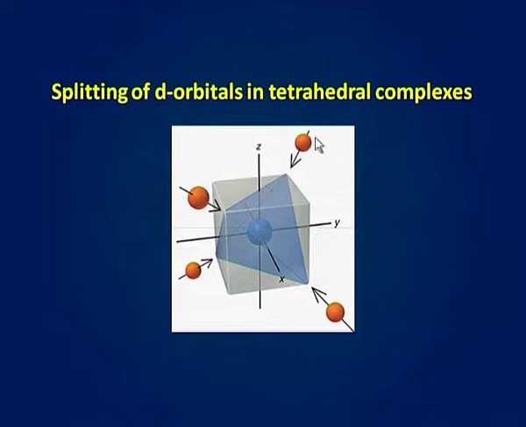You can see this ligand is between the z and y axis, this ligand between the x and y axis, and so on. Thus, these four ligands are lying between the three axes, that is x, y and z axis, which protrude from the center of the six faces of the cube and thus go through the center of the cube.